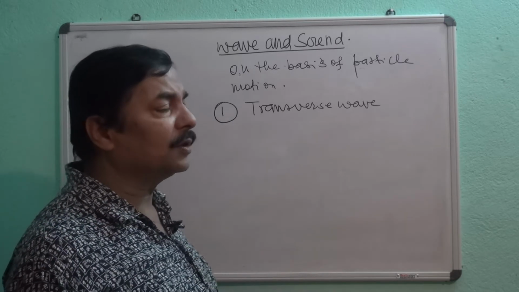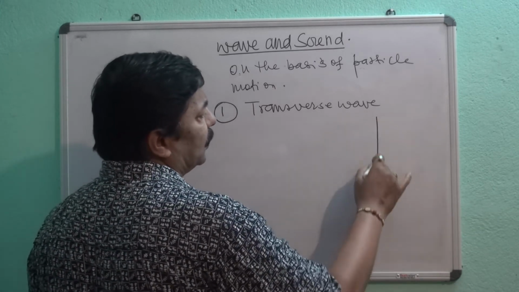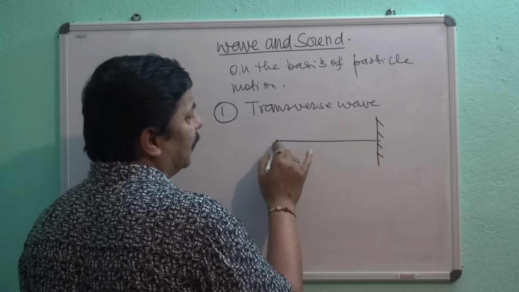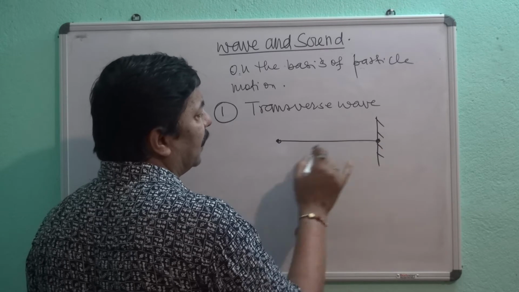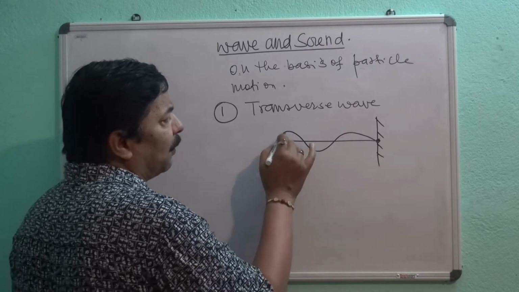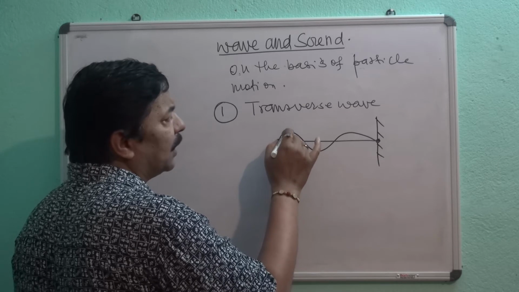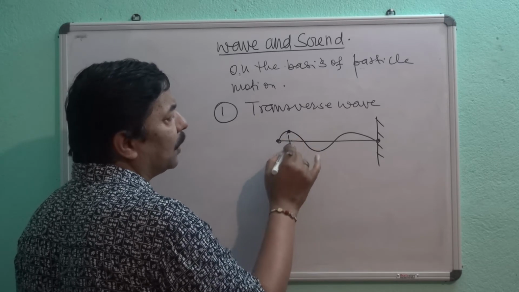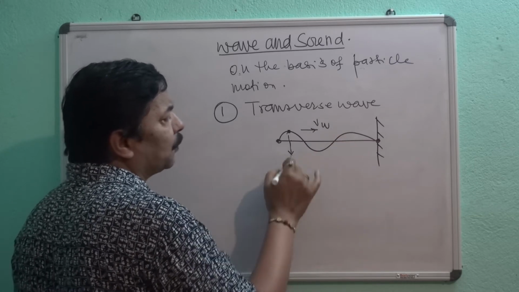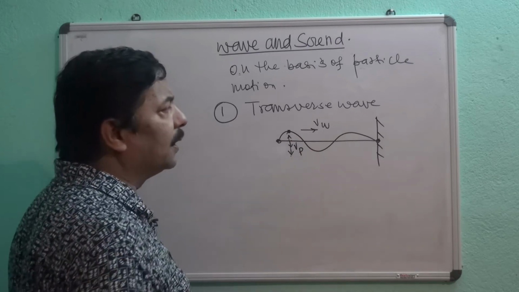Now here you have to understand very carefully that if I am taking a string and this string is fixed at this end, and I am generating a wave in it, then you will observe that it will be doing vibration in this way only and the wave is going in this way. So this is the velocity of wave and this is the motion of the particle. The particle is doing motion in this way.